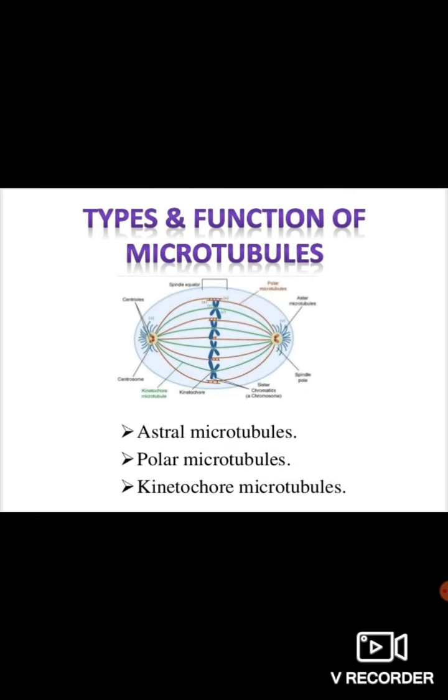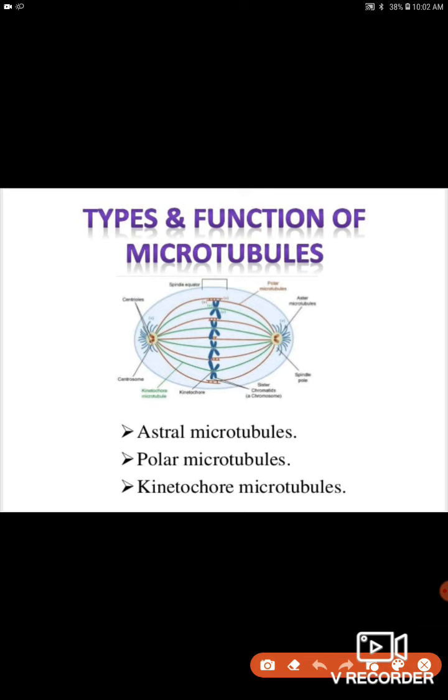Now the types of microtubules. There are three types: aster microtubules, polar microtubules and kinetochore microtubules. What is an aster? This word you have already learned in chapter 1, cell organelles.